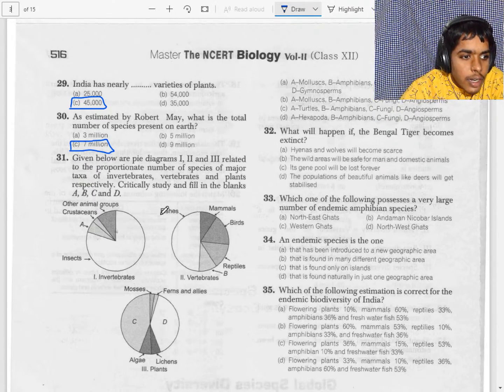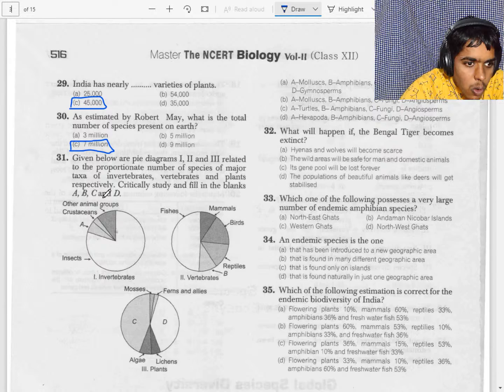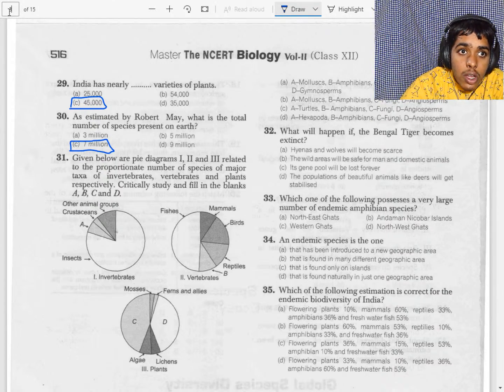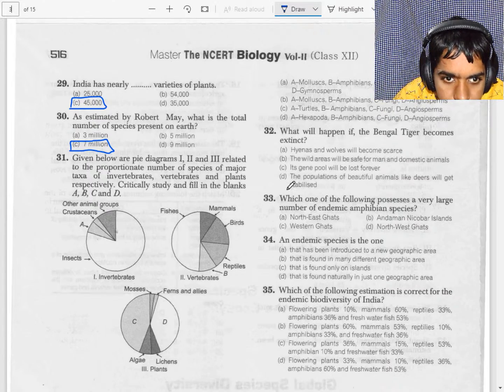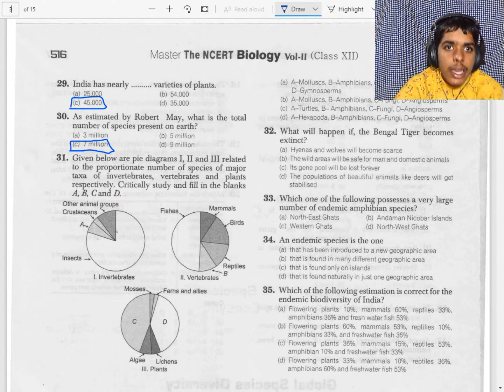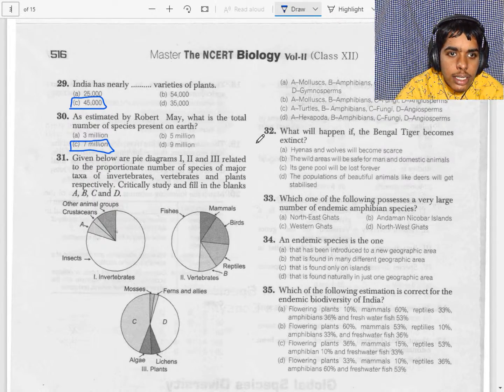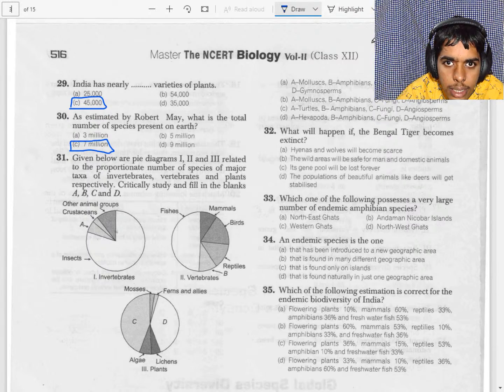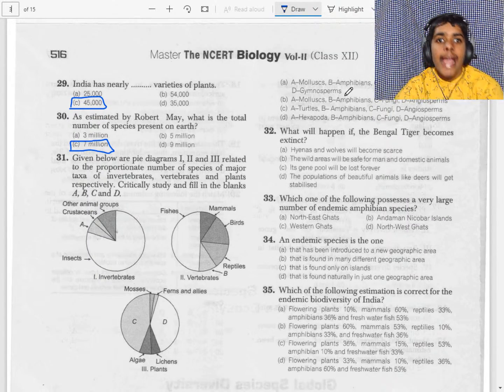11th page, 31st. It is fungi as well as the angiosperms. One minute, I will cross check that. Done. Okay, yes, it is mollusks, amphibians, fungi and angiosperm.